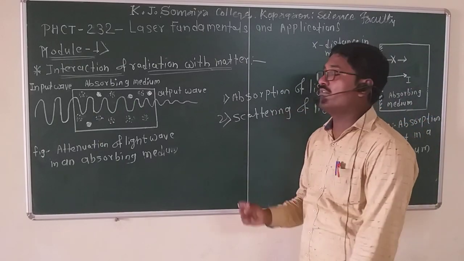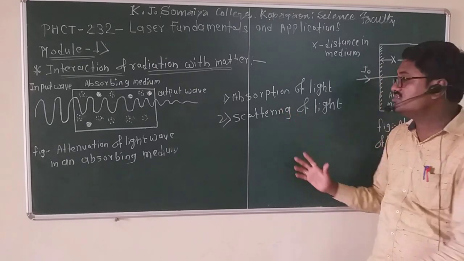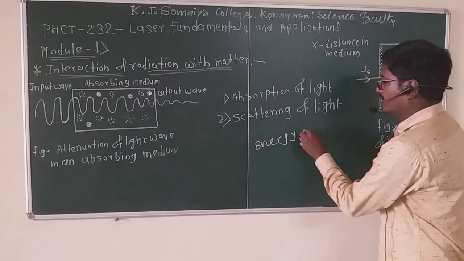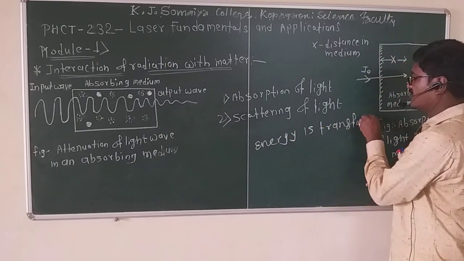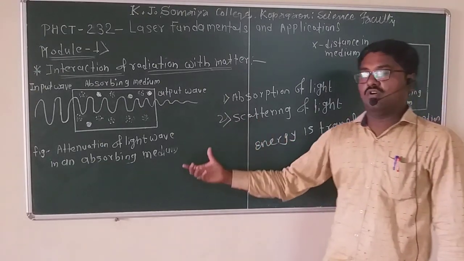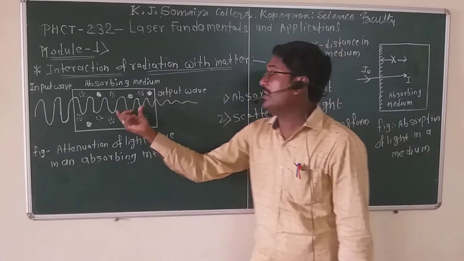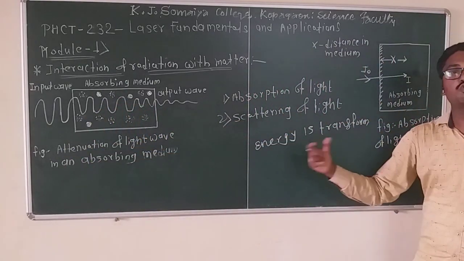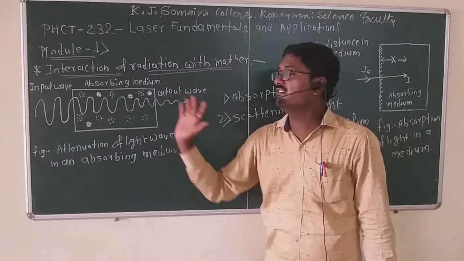In absorption of light, part of the energy is transformed into the energy of motion of other atoms in the medium.